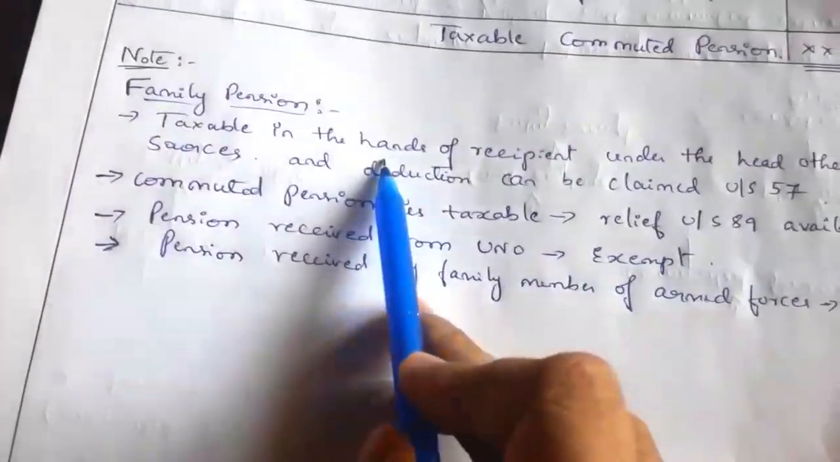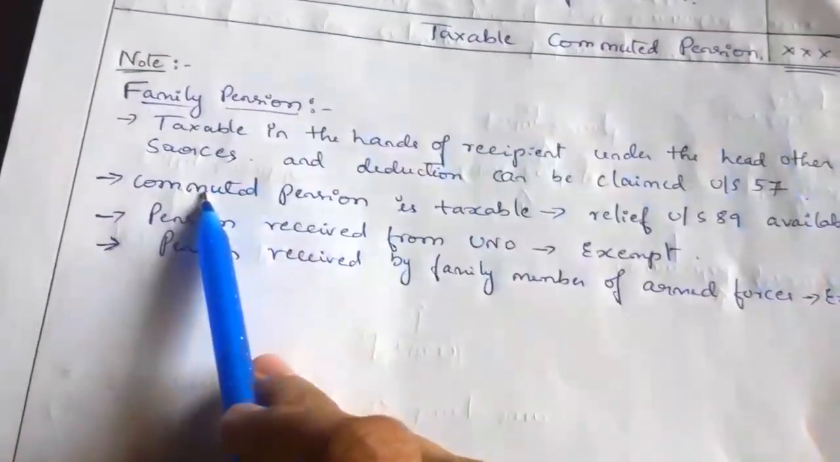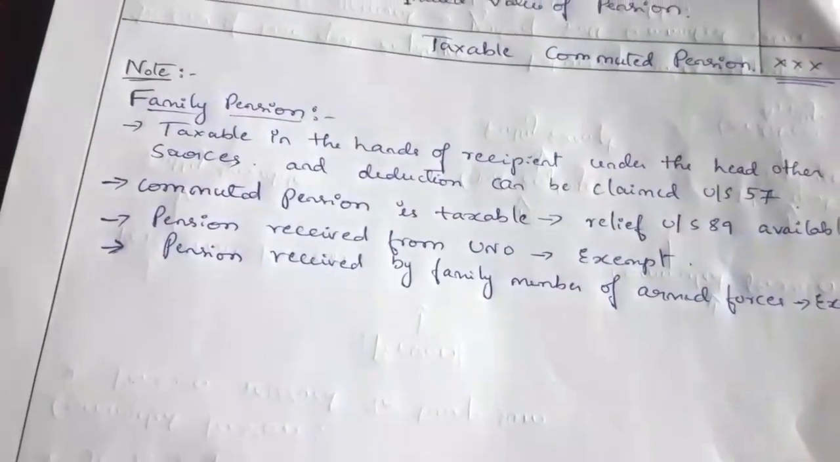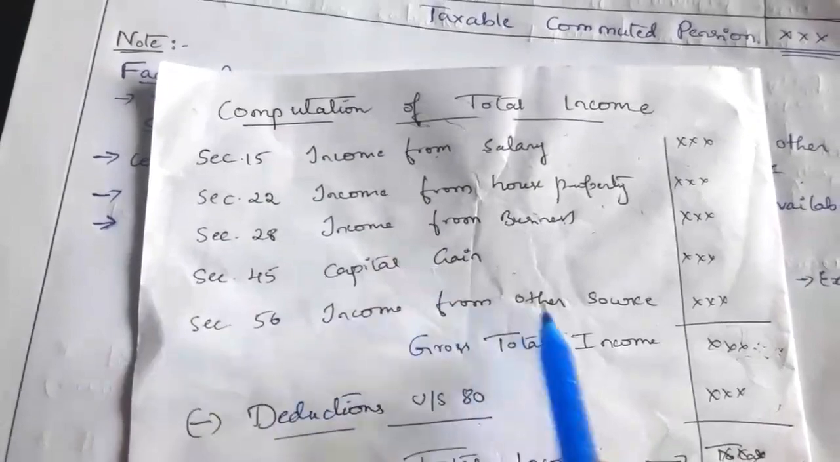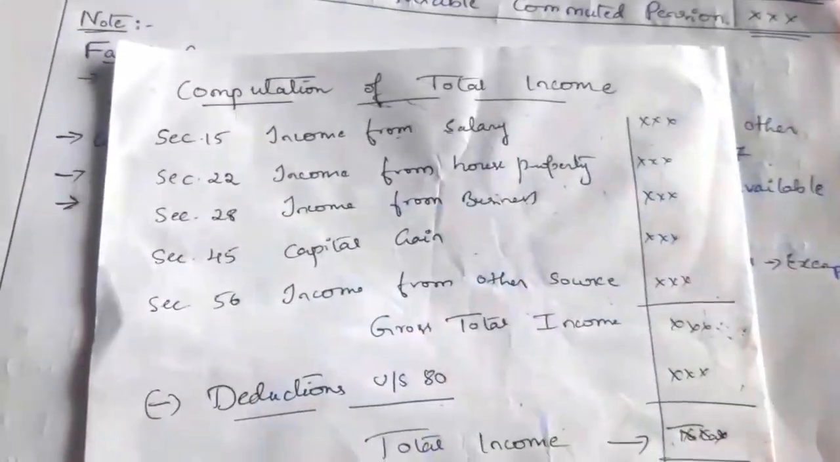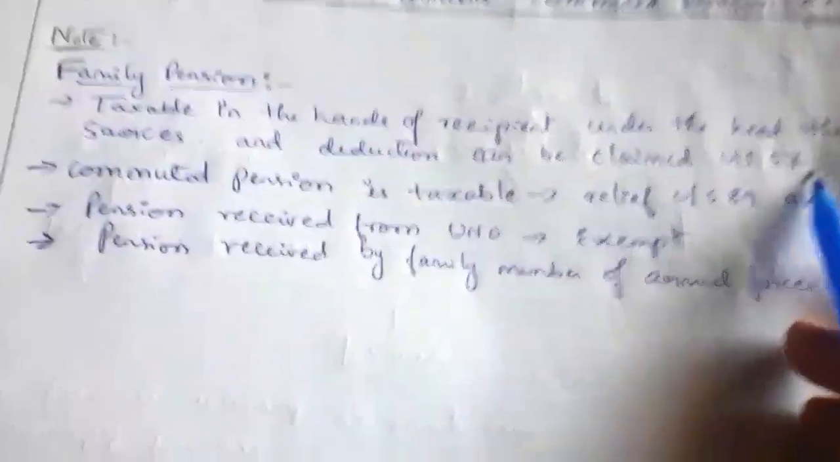So family pension is taxable in the hands of the recipient under the head other sources, and the deduction can be claimed under section 57. Firstly, it should be included or added under section 56. Later, he can claim a deduction for that family pension under section 57.